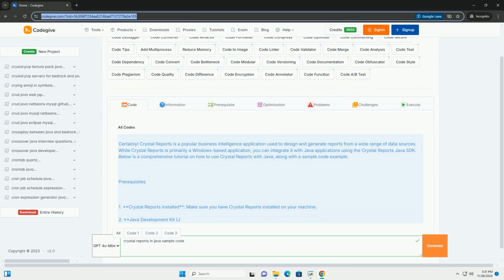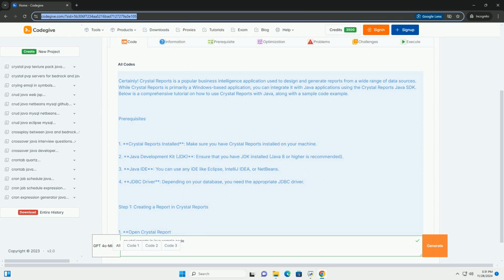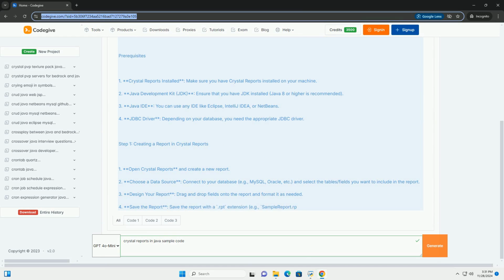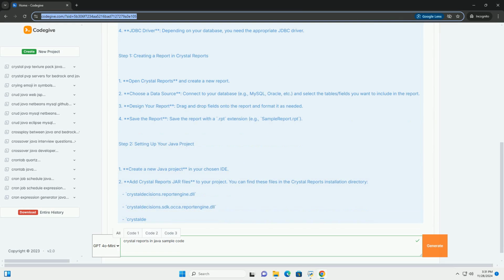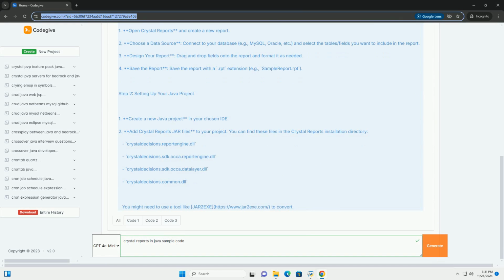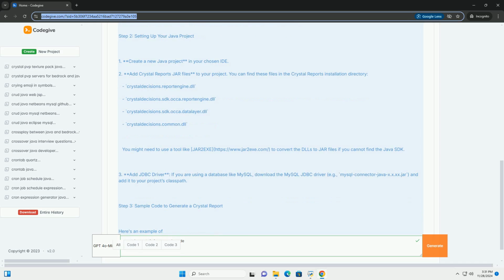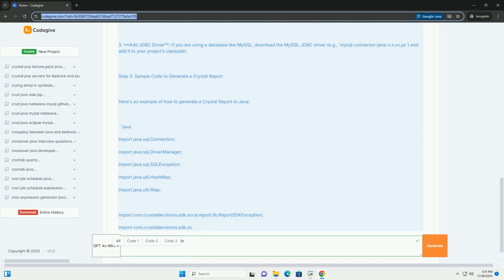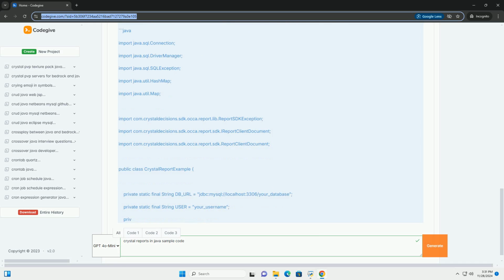Certainly. Crystal Reports is a popular business intelligence application used to design and generate reports from a wide range of data sources. While Crystal Reports is primarily a Windows-based application, you can integrate it with Java applications using the Crystal Reports Java SDK. Below is a comprehensive tutorial on how to use Crystal Reports with Java, along with a sample code example.